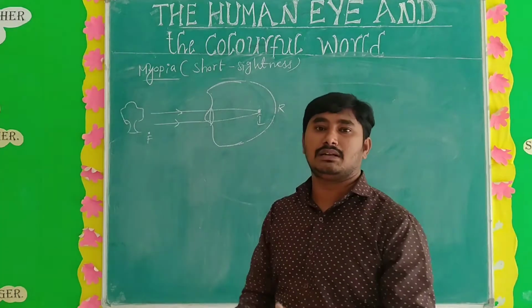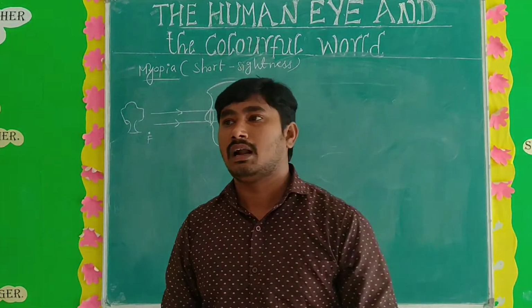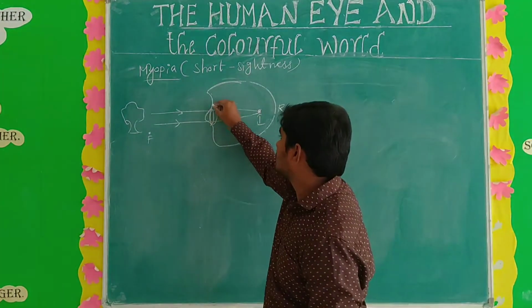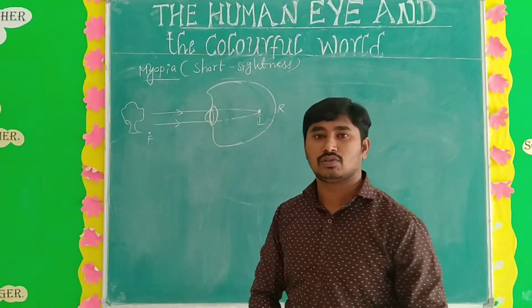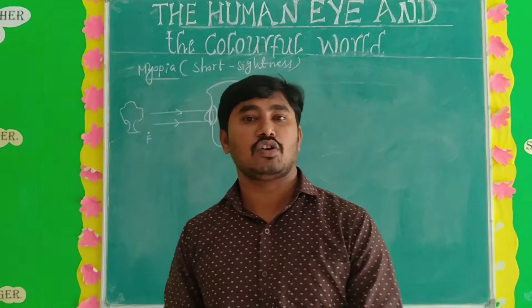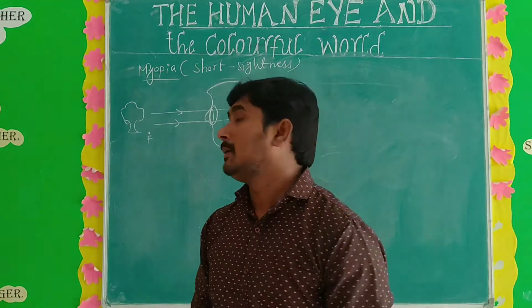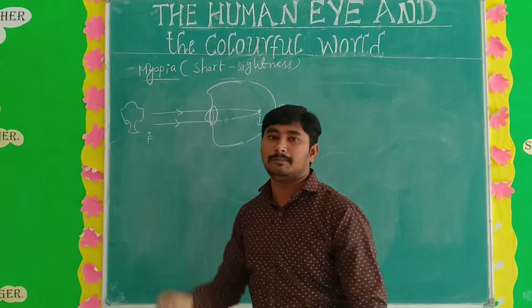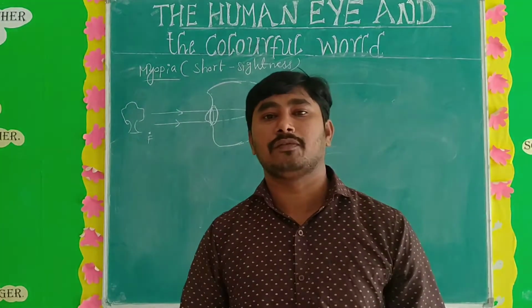The letters do not appear very clearly. And also the convex lens size increases and the focal length increases. So that is the reason the image does not form on the retina, it forms in front of the retina. That is the main cause of myopia. Understand? Then how to correct this type of myopia?